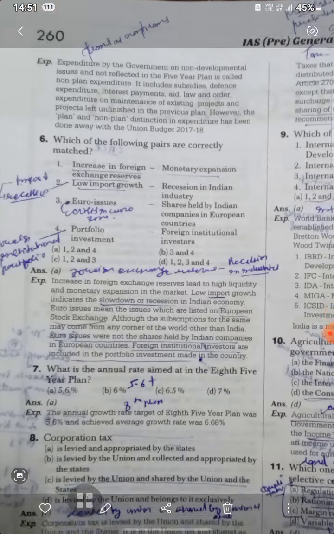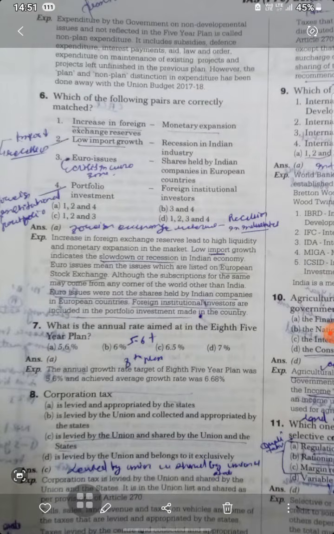An increase in the foreign exchange reserve leads to high liquidity and monetary expansion. As we see in this question, 1 and 4 are right. Either way, A will be the answer or D will be the answer. So now we are checking only 3 options. Euro issue is said to be the shares held by Indian companies in European countries. That's not right; low imports actually indicate slowdown, recession in the economy.